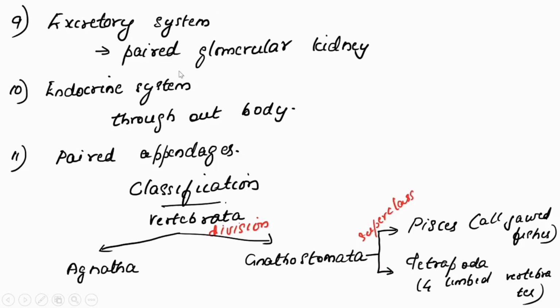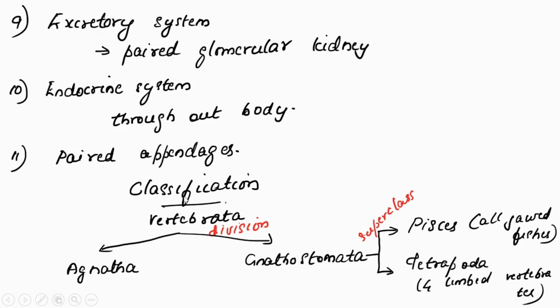Next slide. Excretory system. The excretory system is composed of kidneys, glomerular kidney. Glomerular kidney means, I think you have learned in your lower classes regarding the structure of the kidney, inside the kidney we can see numerous nephrons, and inside those nephrons a glomerulus is present. So that's why it is called glomerular kidney. Then the endocrine system. The endocrine system is present throughout the body. Then paired appendages are also present.